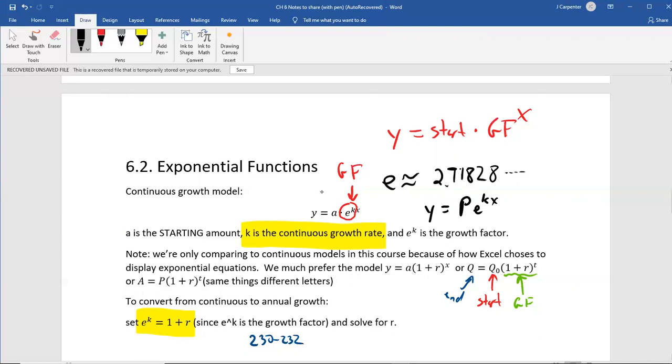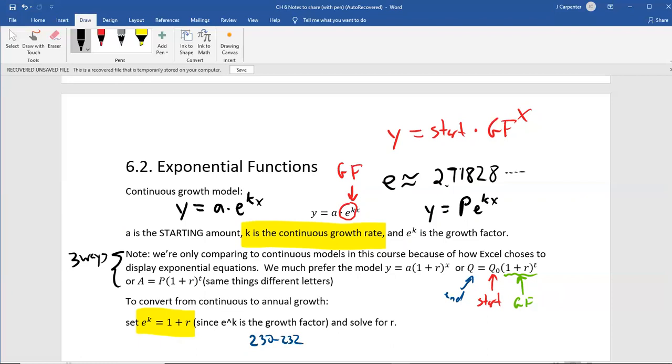So this model, what you might be missing over that circle, is y equals a times e to the kx, which is still just a starting amount, which we're calling a. So a is the starting amount now instead of p. It's a lowercase a. The letters are arbitrary. You can write this 3 different ways, as you can see here. These are just 3 different ways to all write the same thing: a starting value times a growth factor raised to time.